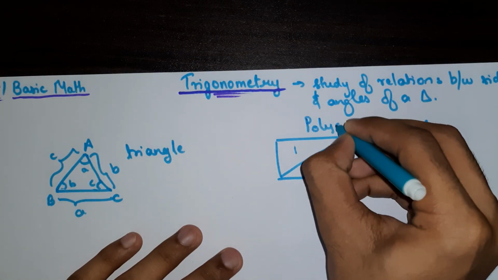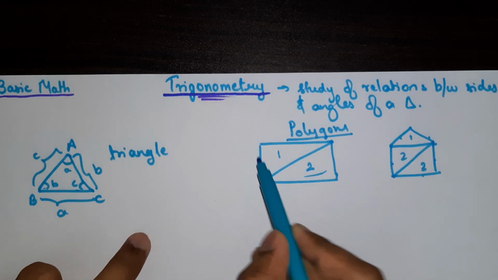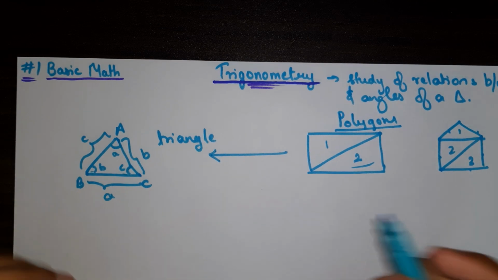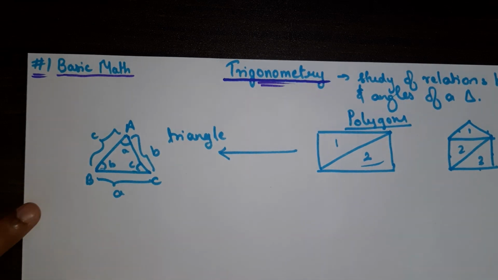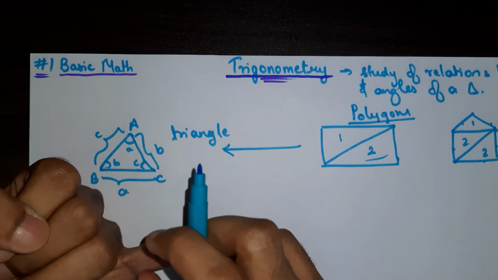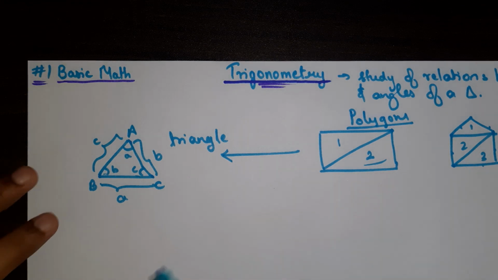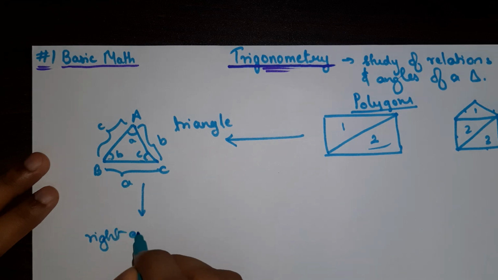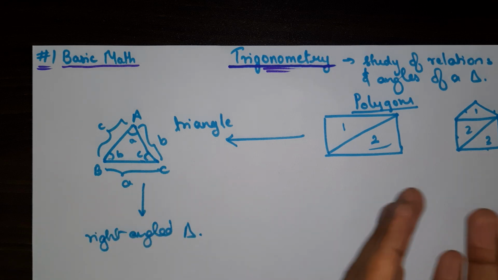See, for any polygon, we can divide it into multiple triangles, and we can divide any type of triangle, let it be an obtuse angle triangle, a scalene triangle, an isosceles triangle, any type of triangle, into a right angled triangle, right? So are you seeing how we are simplifying it, right?